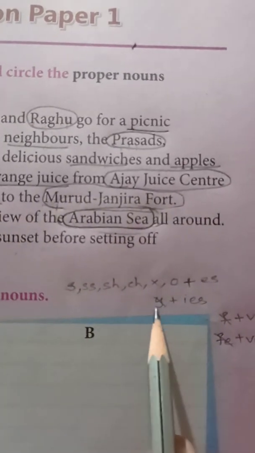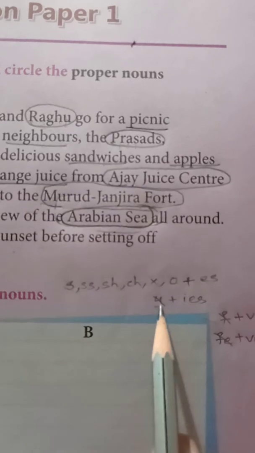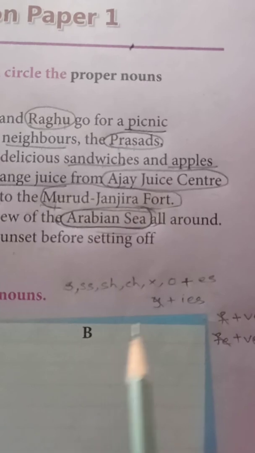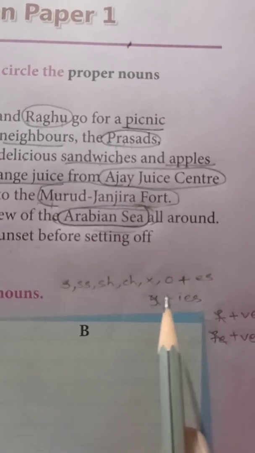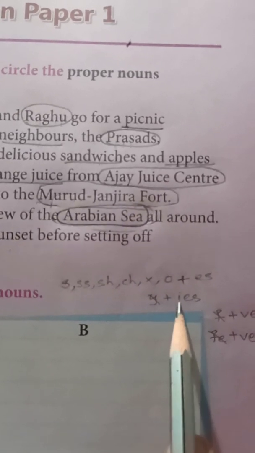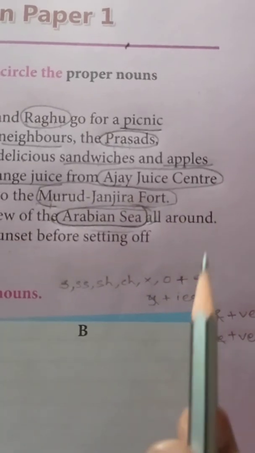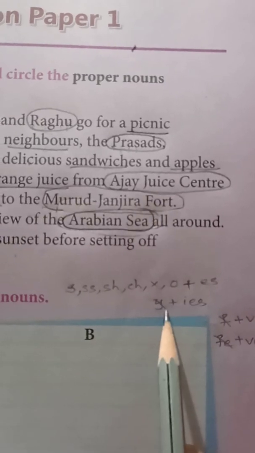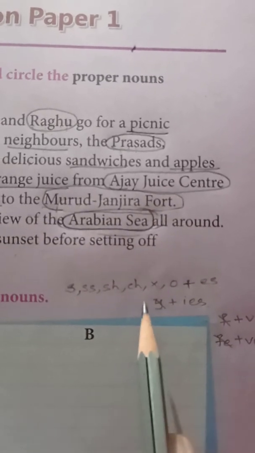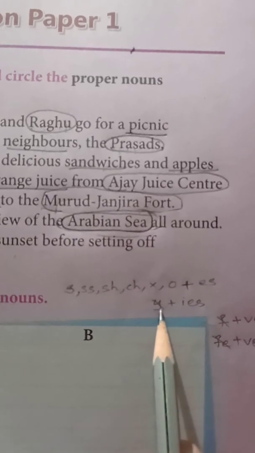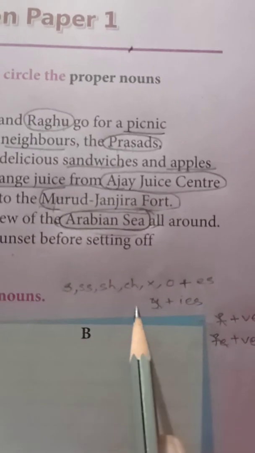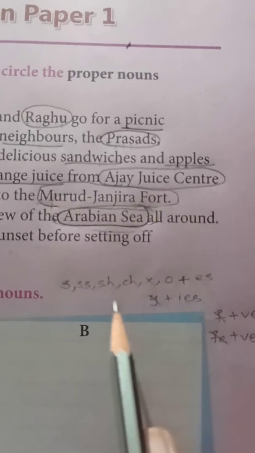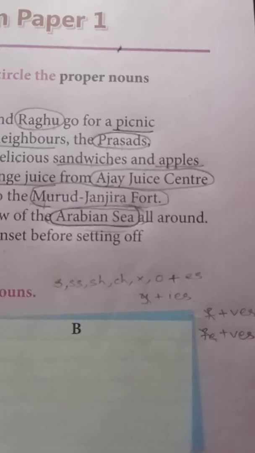But here you have to cut Y. For the nouns ending with Y, you have to cut the Y. You should not write Y. Instead of that, you should add I and then ES. Okay? For example, berry, B-E-R-R-Y. Berr, do you write Y? No. Berr, no Y, and just add IES. So, berries. Understood?